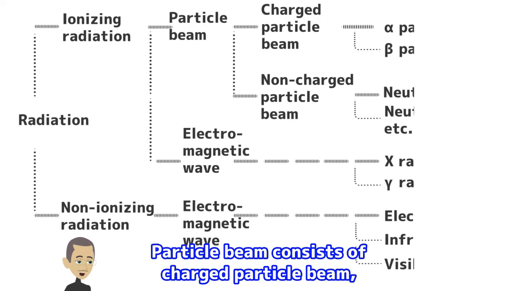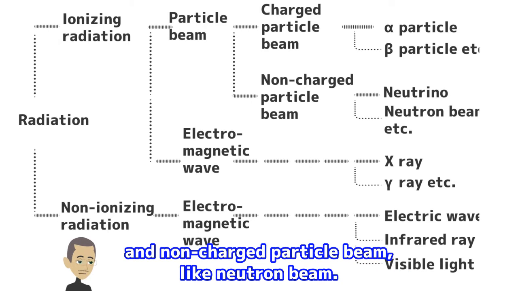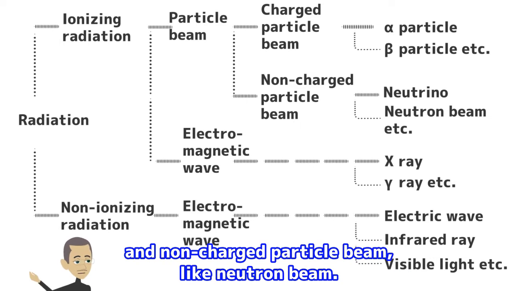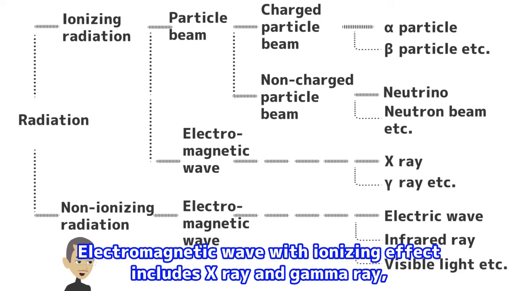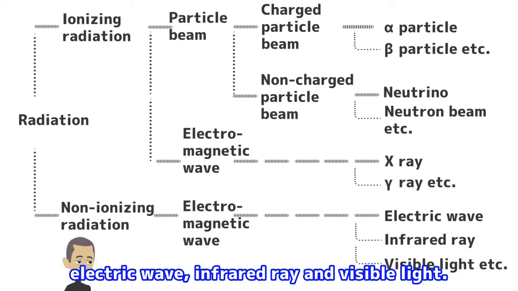Particle beam consists of charged particle beam, like alpha particle and beta particle, and non-charged particle beam, like neutron beam. Electromagnetic wave with ionizing effect includes X-ray and gamma ray, and electromagnetic wave without the ionizing effect includes, for example, electric wave, infrared and visible light.